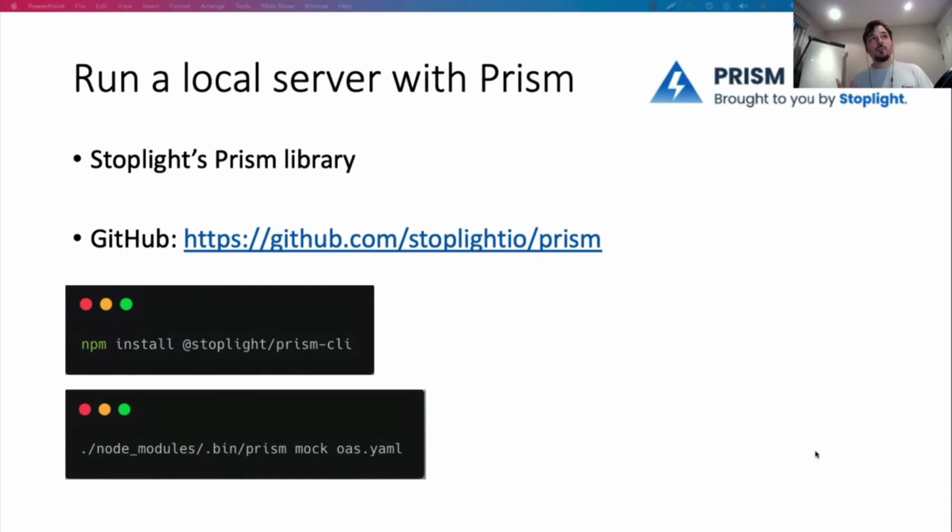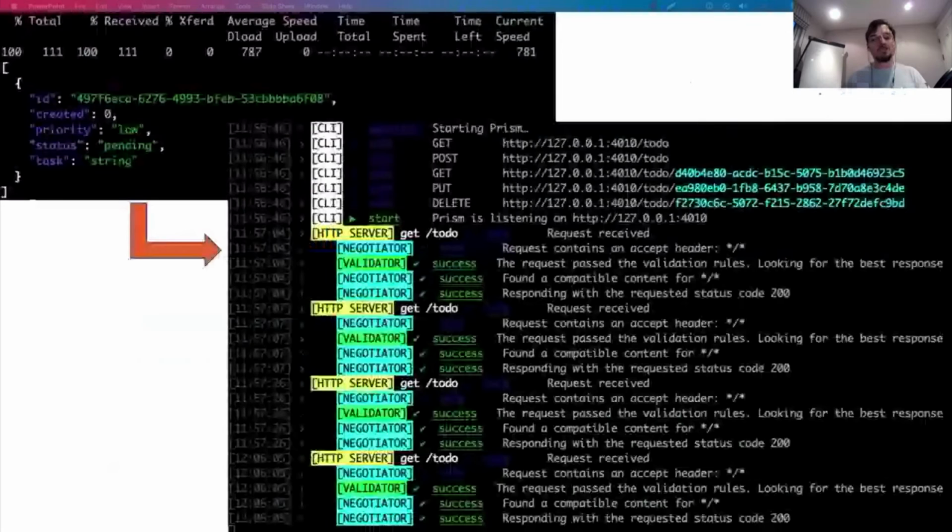Now, you can run mock servers with various tools. If you want to run your mock server locally, my favorite tool for this is Prism. Prism is a library built by Stoplight. It is an NPM package. So again, you need to have a Node.js runtime available locally to work with it, and it's very easy to use. All you need to do is give it the path to your API specification file, and based on that, Prism will be able to run a mock server that replicates the behavior of your actual API server. You can play around with the server, calling any of the endpoints, and in every situation, you will be getting expected responses from the server.